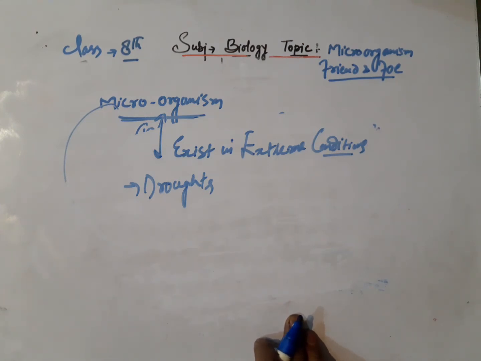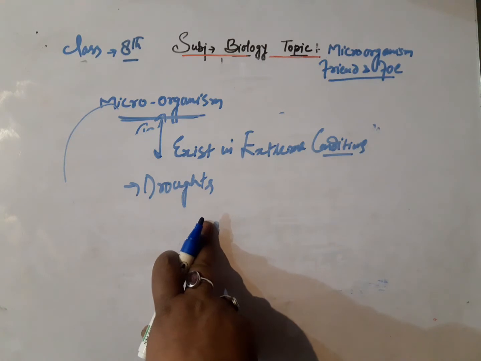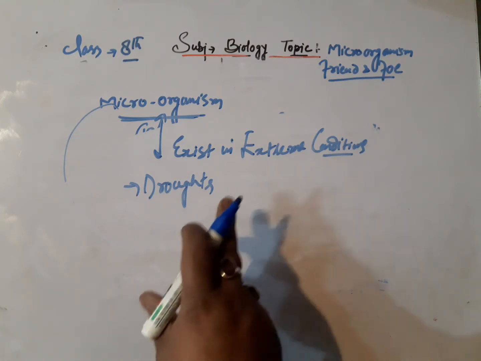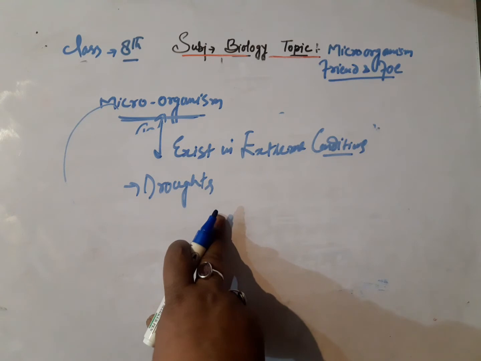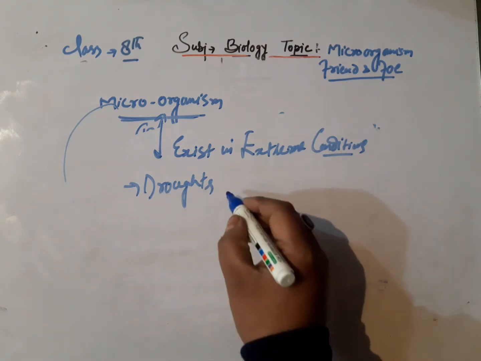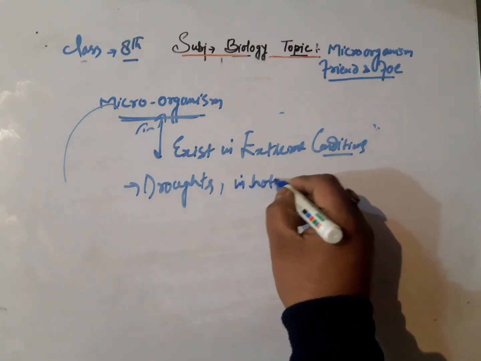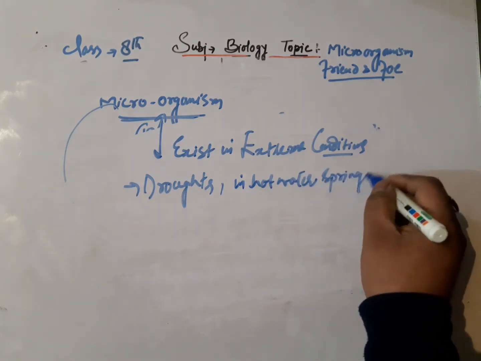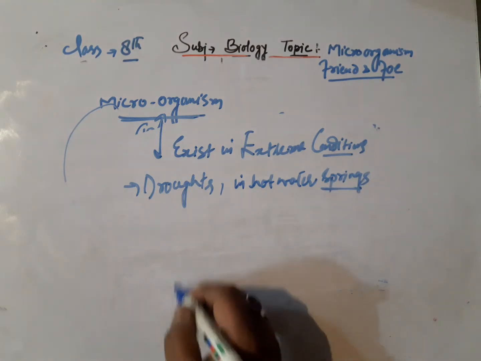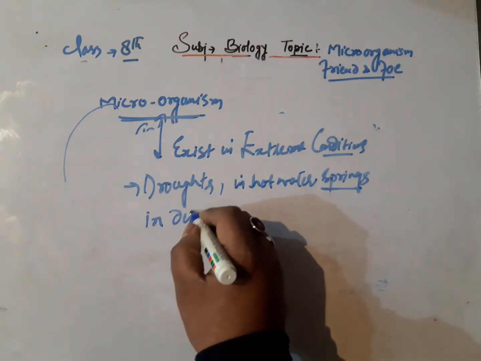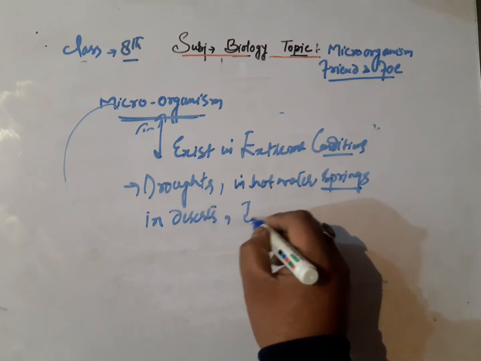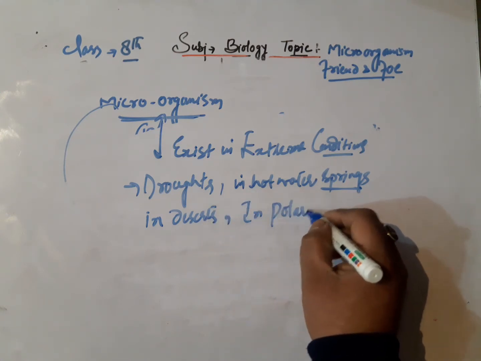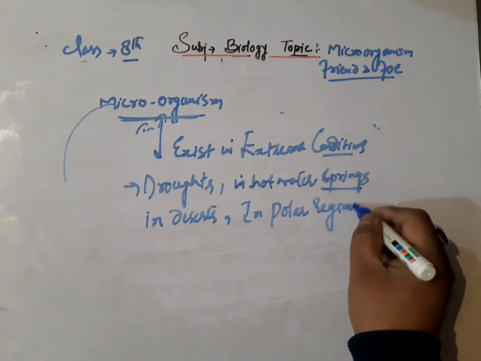Droughts are extreme conditions where a multicellular organism cannot survive, but these microorganisms can survive in such conditions. So they can exist in extreme conditions, or we can say in hot water springs, in deserts, in polar regions, etc.